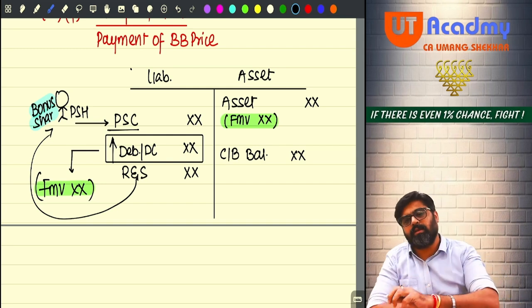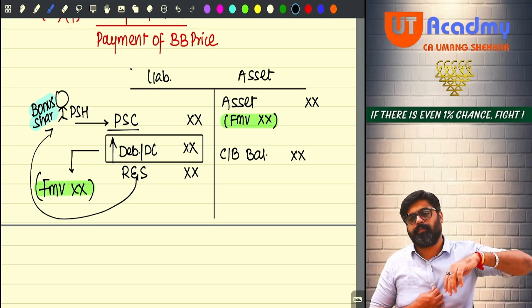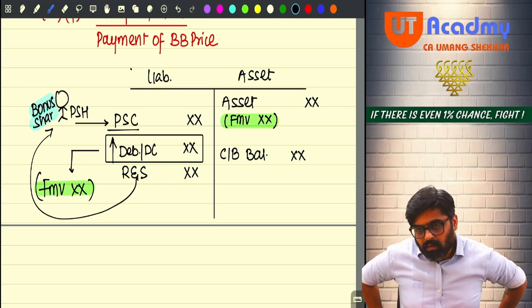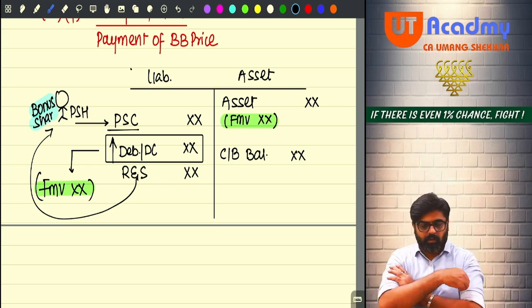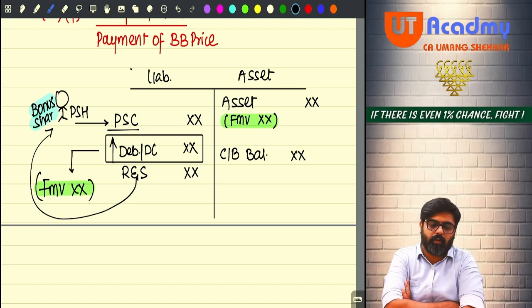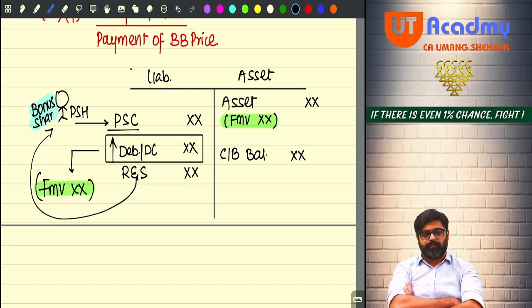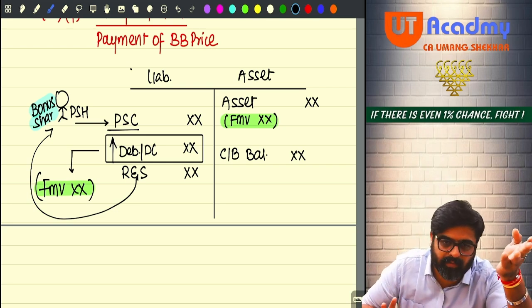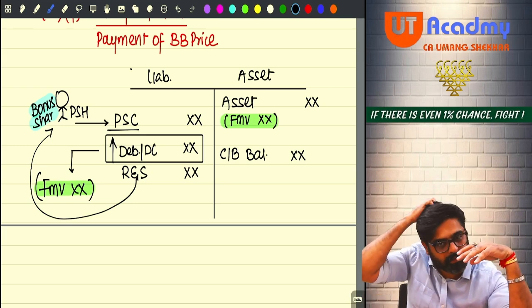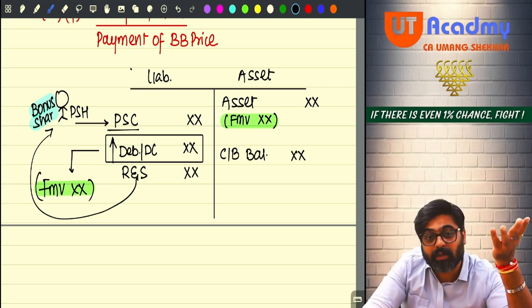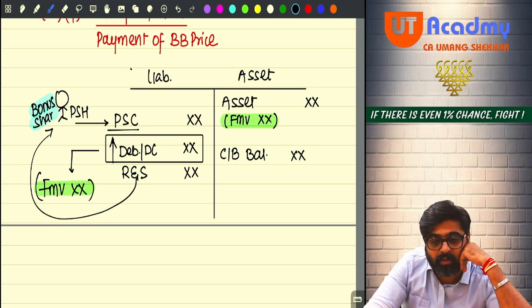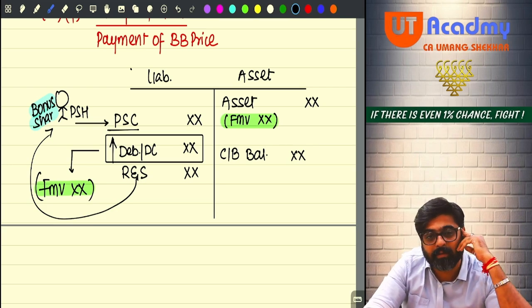Now sir, why preference shares only? Why not equity? There can be a doubt, no? So you tell me, I would like to ask this doubt from you. Bonus shares issued to preference shareholders are treated as deemed dividend. But if the bonus shares are issued to equity shareholders, then why is it not treated as deemed dividend?